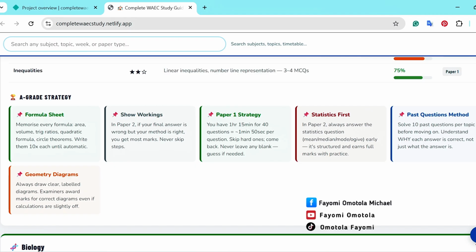Always answer the statistics question. Mean, median, mode early. It is structured and earns full marks with practice. That is it. So use the past question method. Solve 10 past questions per topic.